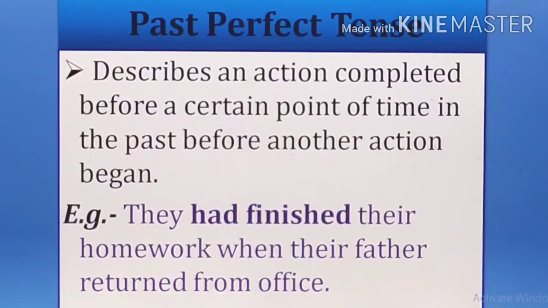Okay, it describes an action completed before a certain point of time in the past, before another action begins. That means the action which was started in the past and completed in the past only, before any other action started. Example is, they had finished their homework when their father returned from office.